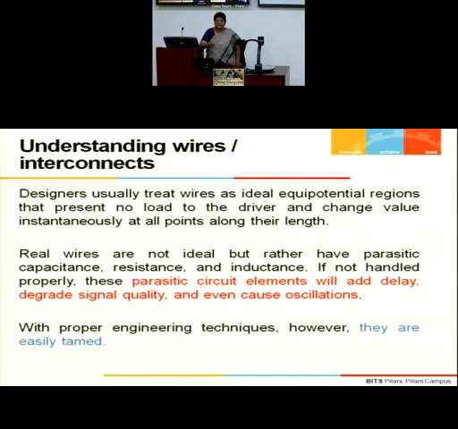Inductive effect. What is inductive? How do you understand inductance? Impedance is omega L. What does this information tell you? That impedance goes on increasing with frequency. So now your impedance is not frequency independent. Earlier it is only R. R is independent of frequency. If you look at the complex impedance, it is independent of frequency if it is only R. But the moment there is an inductive effect, the impedance goes on increasing with frequency.